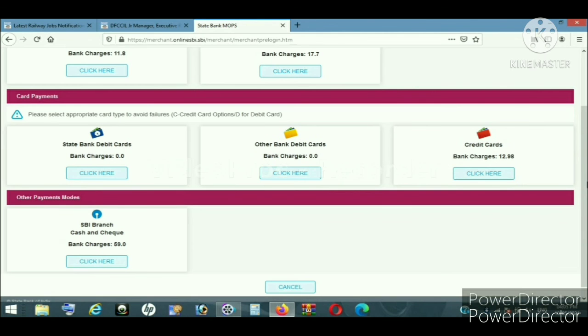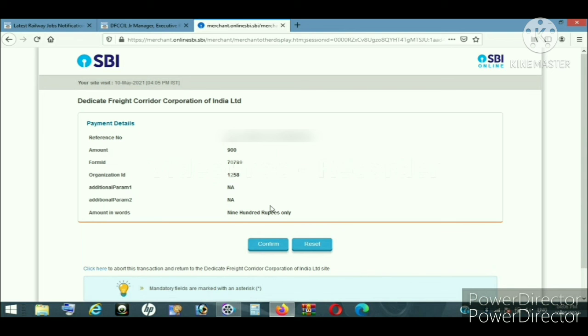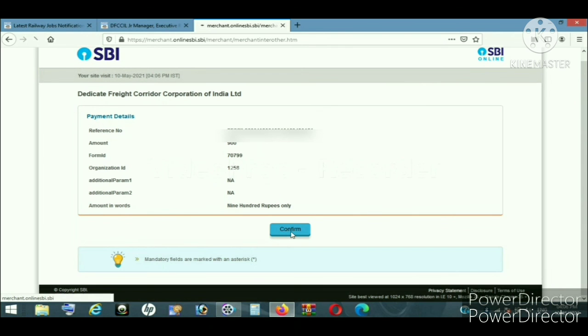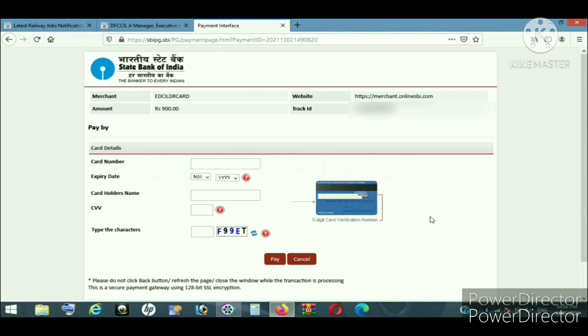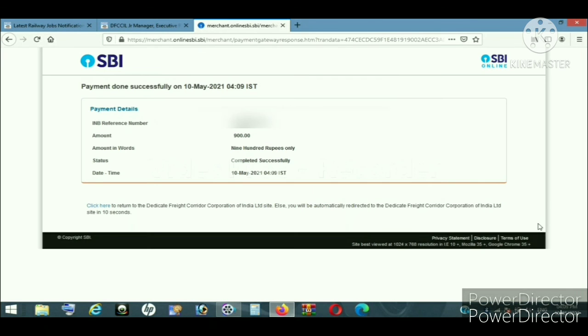To make payment, you have to select any one of these. I have selected the State Bank debit card payment. Now click on confirm, and now again click on confirm. Now provide your card details and press on pay, and the OTP will be sent to your mobile, and enter your OTP there and click on make payment, and your payment will be done.